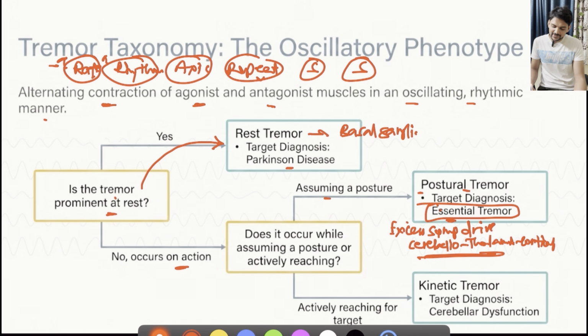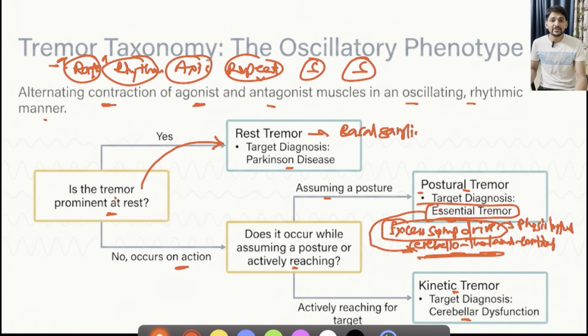If it is because of the excessive sympathetic drive which I have mentioned, usually we call it physiological tremor. But remember, essential tremors are always pathological because of the abnormality in the cerebellothalamo-cortical axis. And suppose these action tremors are there mainly when they are actively reaching for some objects. So these are called action tremors, that is kinetic tremor, which is a typical hallmark of cerebellar dysfunction.